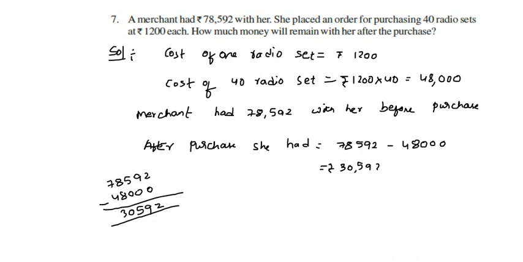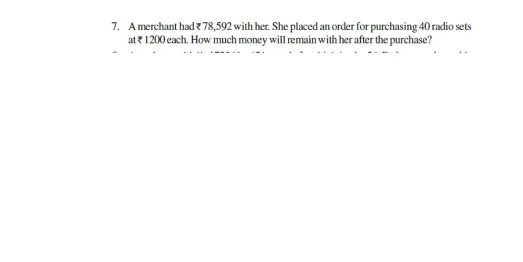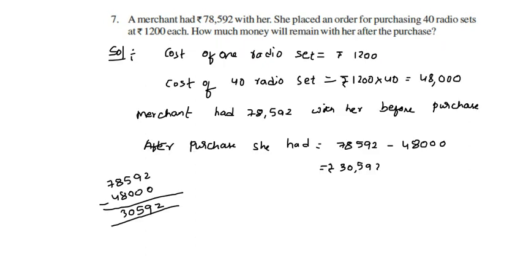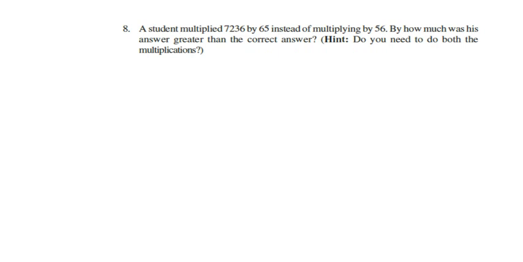Right? That's it. Now we'll discuss the 8th question. The 7th one is already explained, right? Now I am going to explain the 8th question. A student multiplied 7,236 by 65 instead of multiplying by 56. Actually he needed to multiply with 56, but knowingly or unknowingly he multiplied directly with 65, so that is the wrong answer. What is given in the question is by how much was his answer greater than the correct answer.